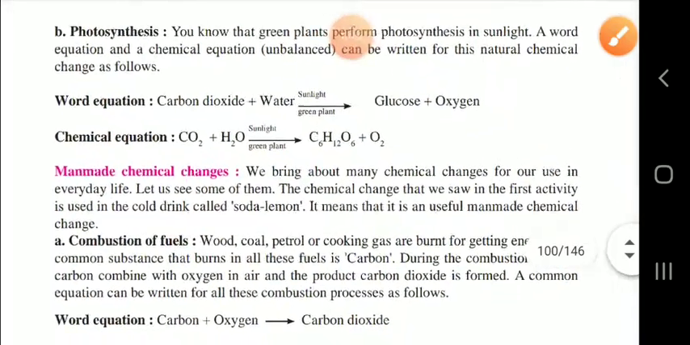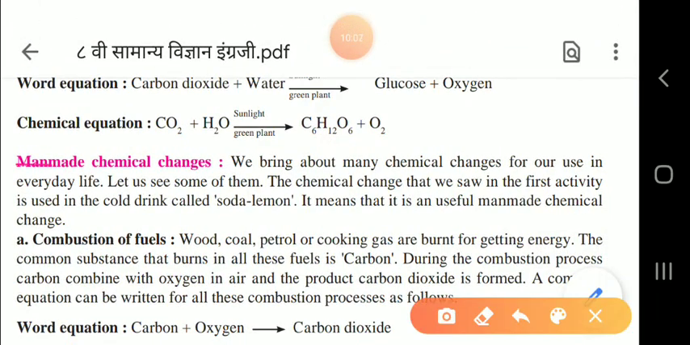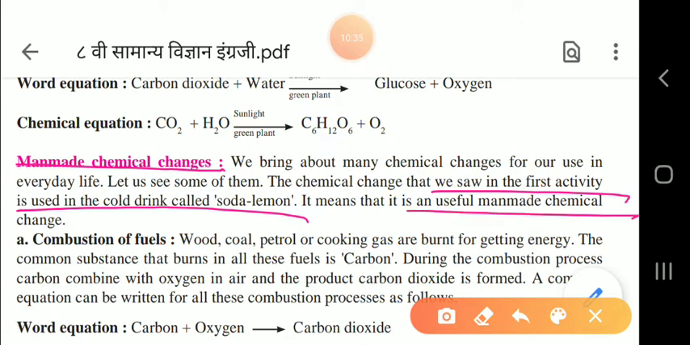Next, we are going to start with the man-made changes. We see many chemical changes used in everyday life. The chemical change that we saw in the first activity is used for making cold drinks such as soda and lemon, because of the carbon dioxide gas coming out. It means it is a useful man-made change.